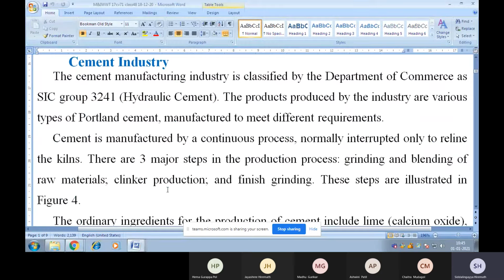Okay, the cement manufacturing industry is classified by the Department of Commerce as SIC Group 3241, that is hydraulic cement. The products produced by the industry are various types of Portland cement manufactured to meet different requirements.